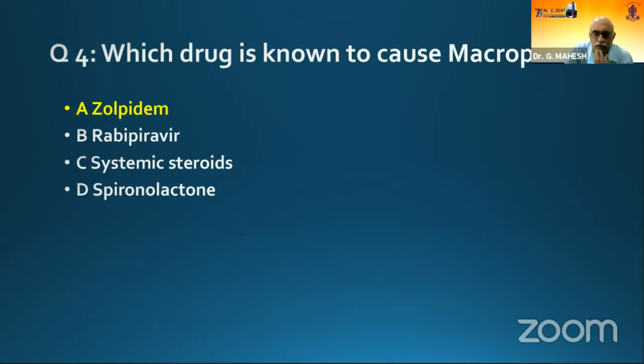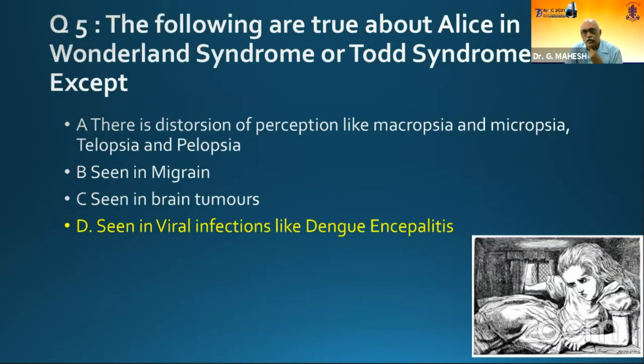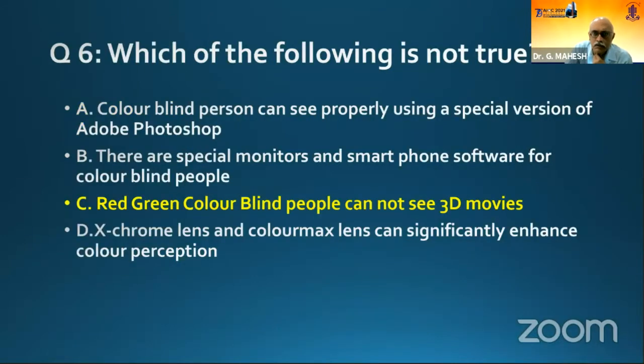Macropsia. So Alice in Wonderland syndrome, you can get macropsia, micropsia, telopsia, everything. It is seen in migraine and brain tumors. And it is seen with the Epstein-Barr virus or infectious mononucleosis, not dengue encephalitis. So that is wrong. Which is not true. In fact, a red-green colorblind person cannot see 3D movies. In the older 3D movies, they cannot see because it used the red and green filter.